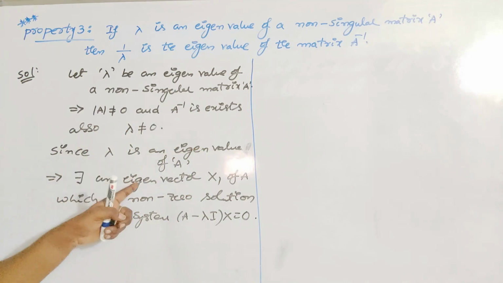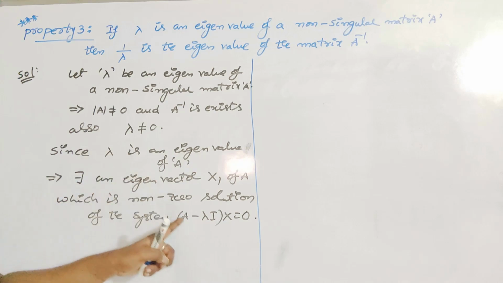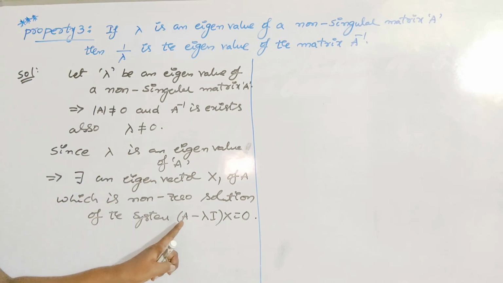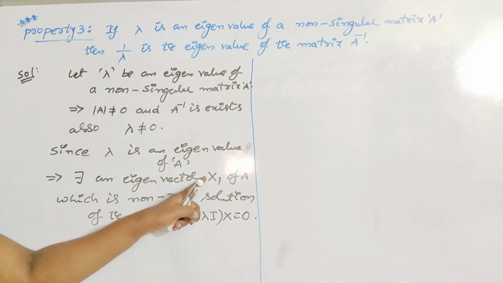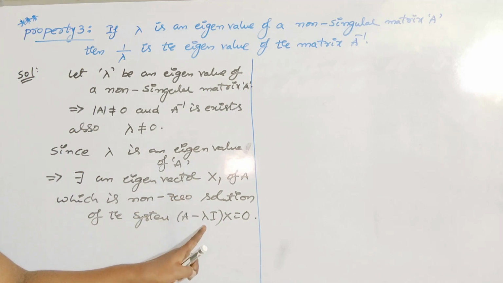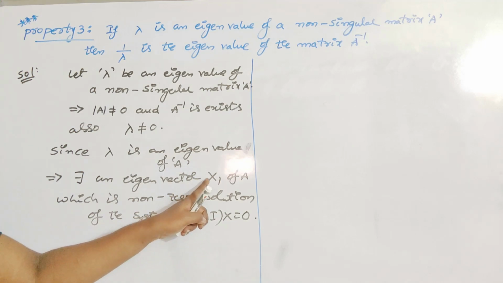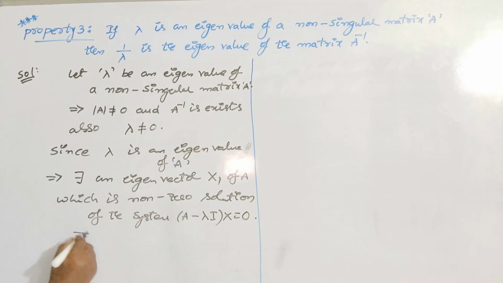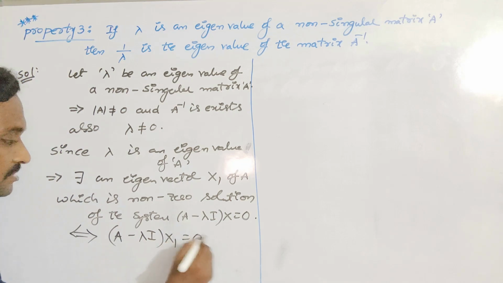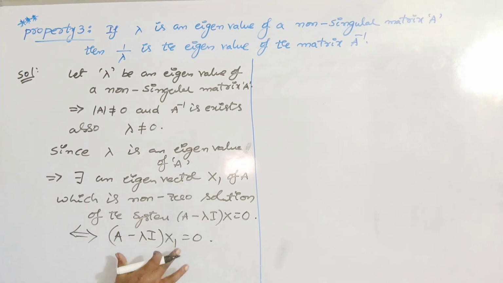So what is the definition of eigenvector? Eigenvector is the non-zero solution of this homogeneous system. Already you know it. So this x1 is the non-zero solution, which means this solution should satisfy this equation. So if and only if (A minus lambda I) x1 is equal to 0. If we replace x by x1, then the equation should be satisfied.